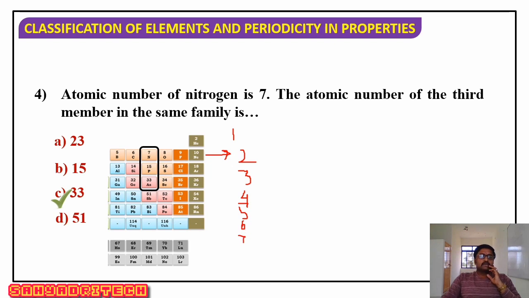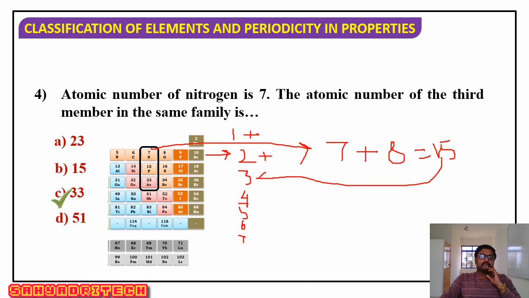When you look at the increase in the numbers, the second period atomic number 7 plus 8 gives 15, which is the third period element.